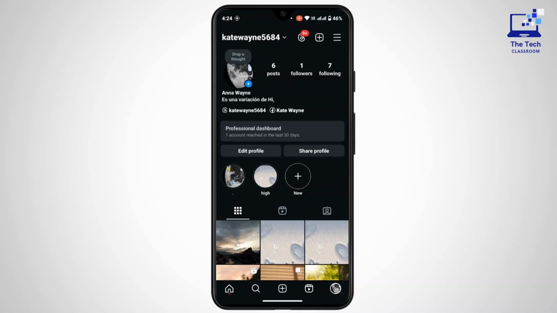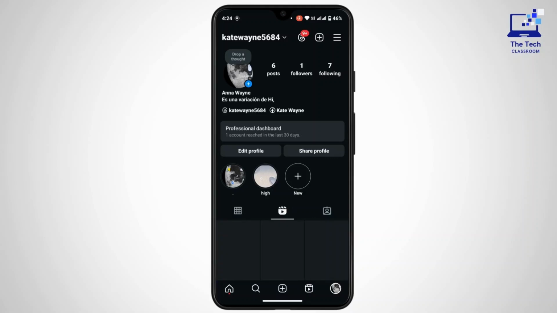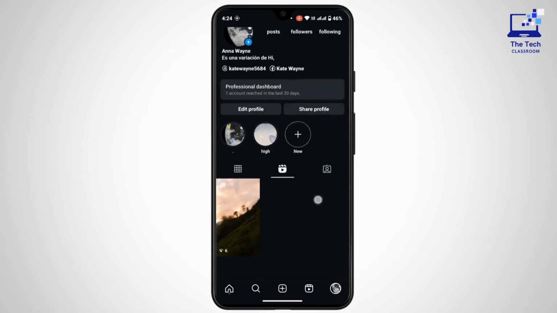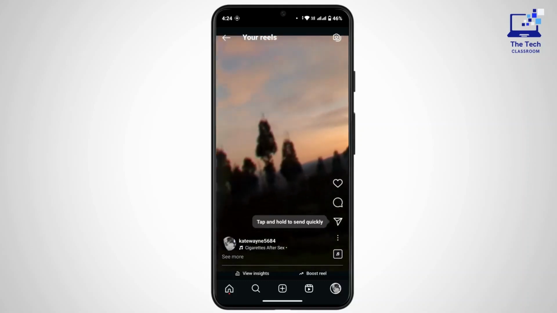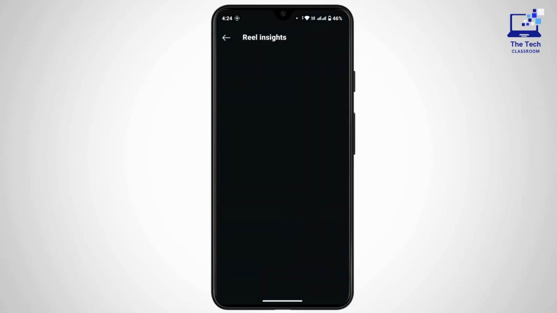So first of all, if you're on your home page or on your Instagram profile page, and you want to see who has viewed your reels, go to your reels tab and navigate to your specific reel, open it up, then from there tap on view insights.